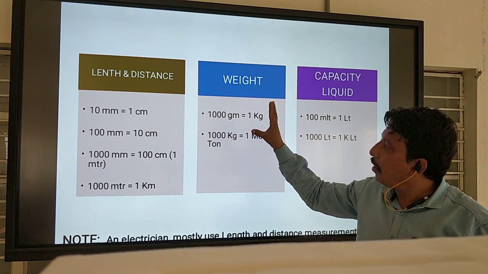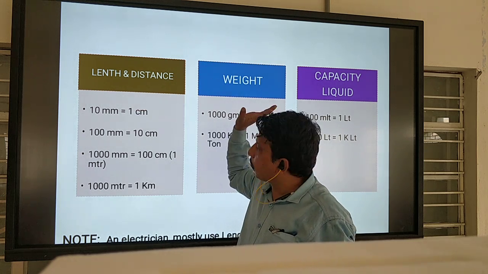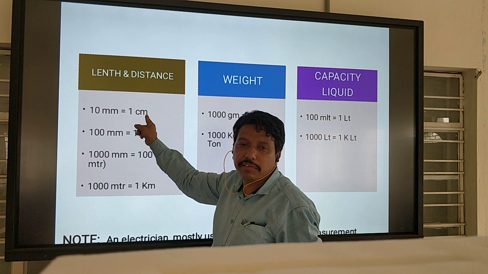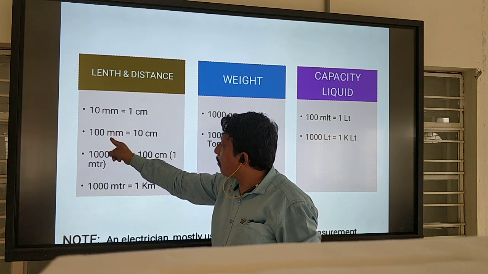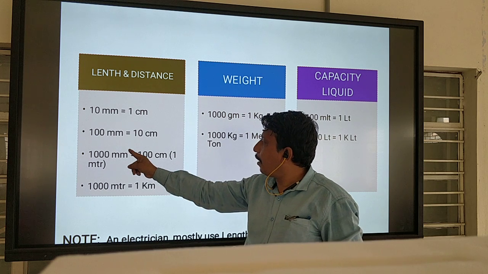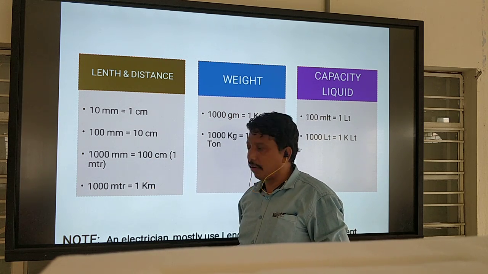Okay, so an electrician should be unique in length and distance. 10 millimeter is equal to 1 centimeter. 100 mm is equal to 10 cm. And 1000 mm is equal to 100 cm or 1 meter.